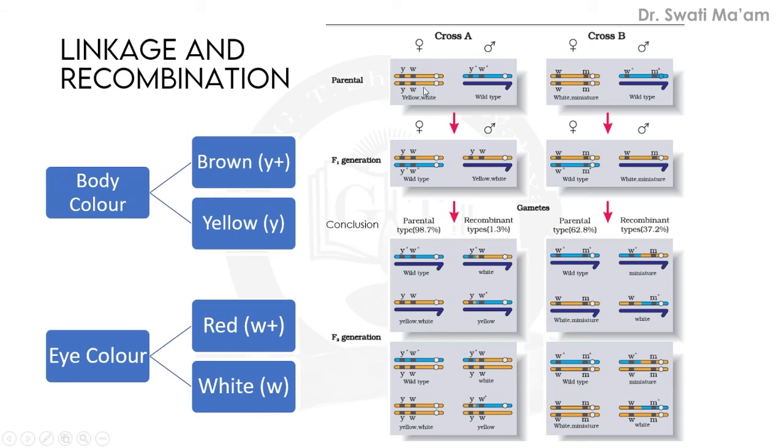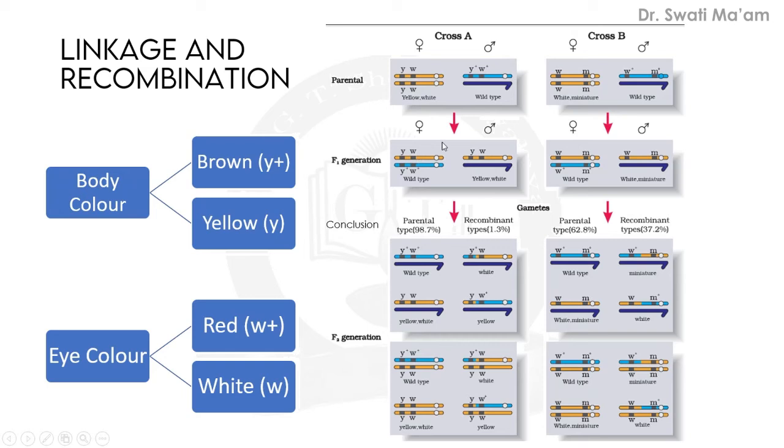Now the cross is made between this yellow body, white eyed female and the wild type, where Y plus and W plus are denoted, so you can understand with the help of this. In the F1 generation, we all know that all will resemble the dominant parent, which here is the wild type.